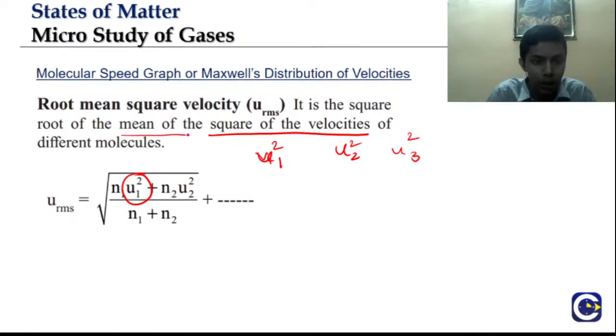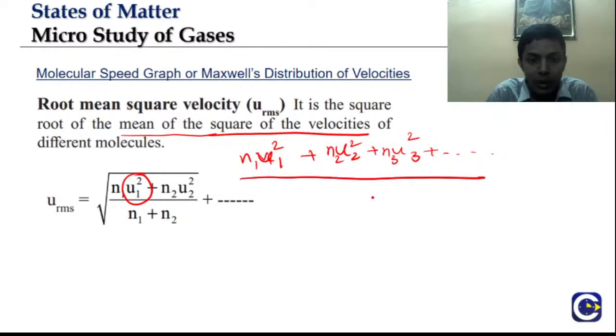The mean of their squares, as a weighted average, will be n1 u1 square plus n2 u2 square plus n3 u3 square and so on, divided by n1 plus n2 plus n3. This is the weighted average of the squares of velocity.